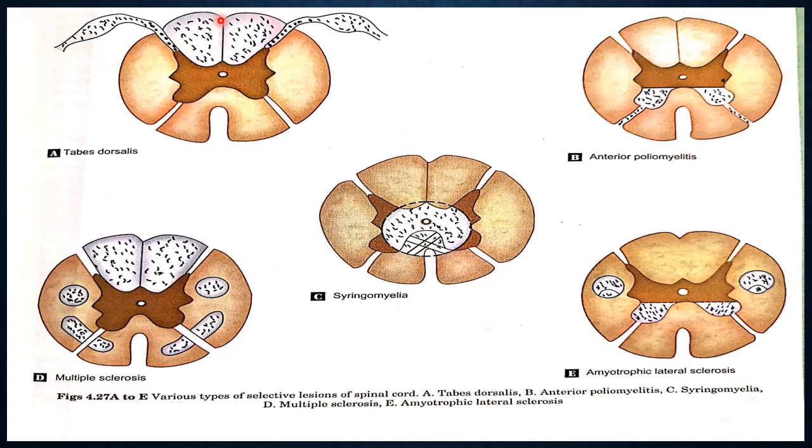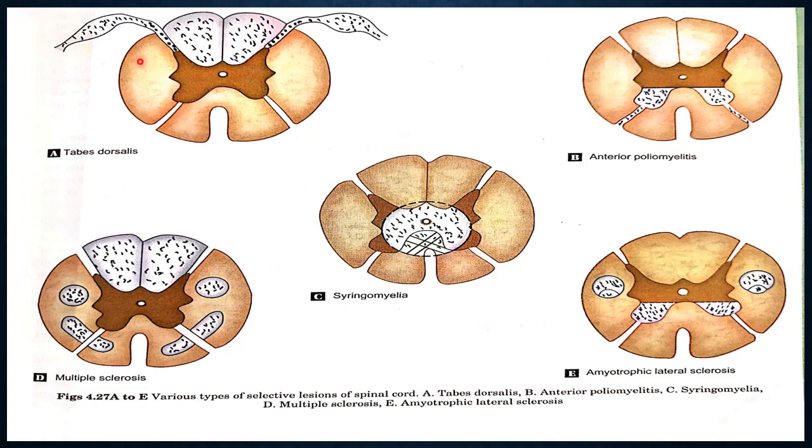Okay. Now, if the spinothalamic tracts are damaged, two spinothalamic tracts are there, lateral and anterior. If the anterior spinothalamic tract is damaged, there is loss of touch and pressure sense on the opposite side of the body. And if the lateral spinothalamic tract is damaged, there is loss of pain and temperature on the opposite side below the level of lesion. So anterior spinothalamic tract, if damaged, loss of touch and pressure. The lateral spinothalamic tract, loss of pain and temperature.